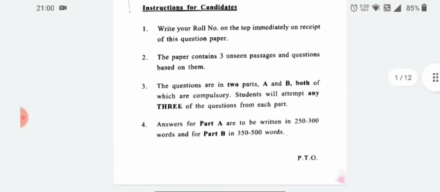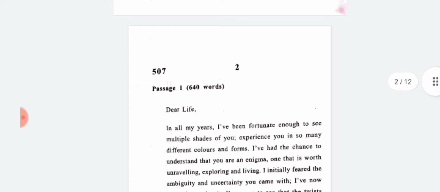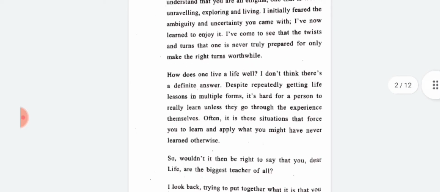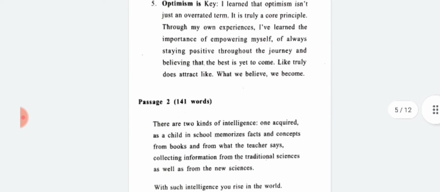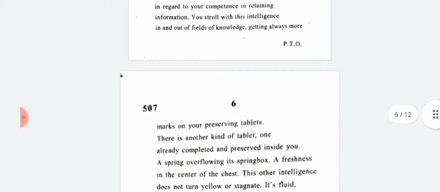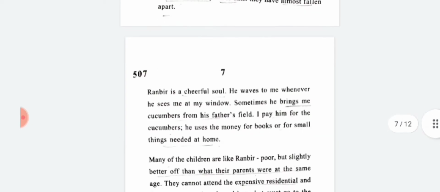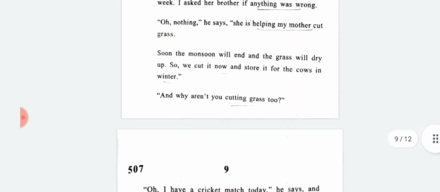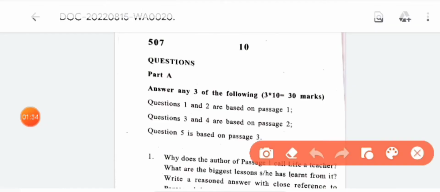Answers for part A are to be written in 350 to 300 words, and for part B in 350 to 500 words. So moving on to the passages, this is passage 1, which is an unseen passage, and this is passage 2, which is a short poem. This is passage 3, again an unseen passage. Now let's see the questions. This is part A.